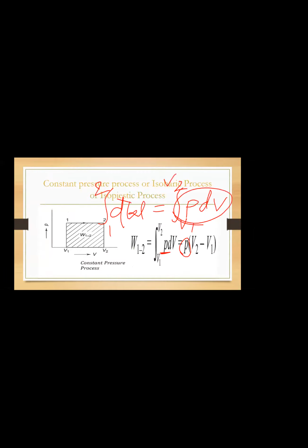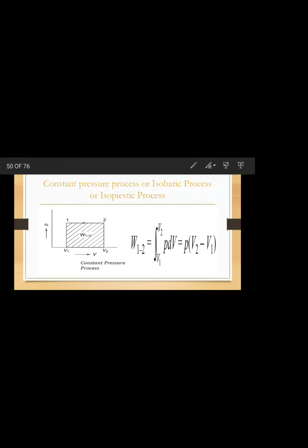And constant pressure process means, what is constant pressure? Constant pressure means pressure is constant. In this integral, pressure is constant, so take the pressure term out of the integral. What is integration of dV?